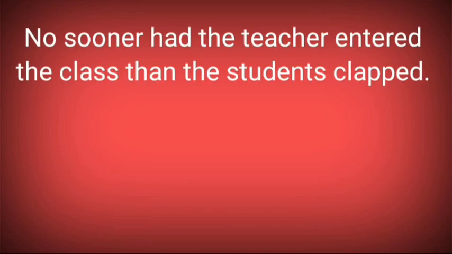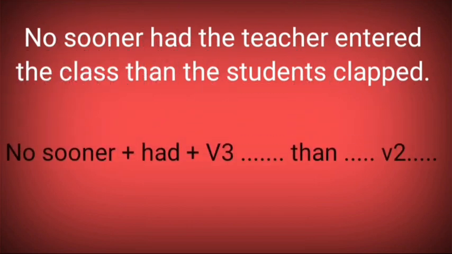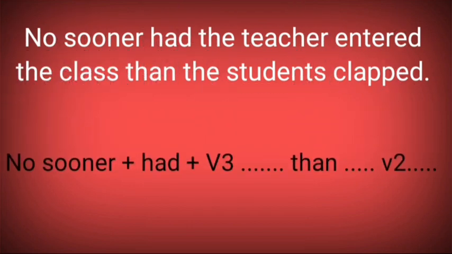Now we have to convert this one into no sooner. While converting this into no sooner, we have to follow certain rules. What are the rules? First of all, then will remain the same. We have to use had. No sooner had the teacher entered the class, then the student clapped. We have used then here. So the rule is no sooner plus had plus V3, then V2. As soon as plus did plus V1, then you have to use then V1.